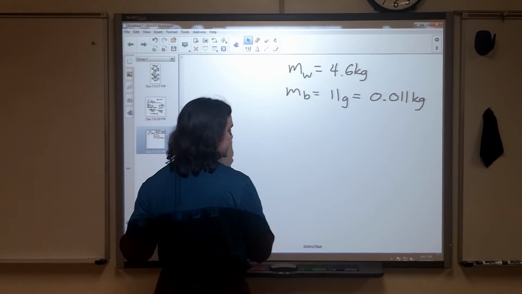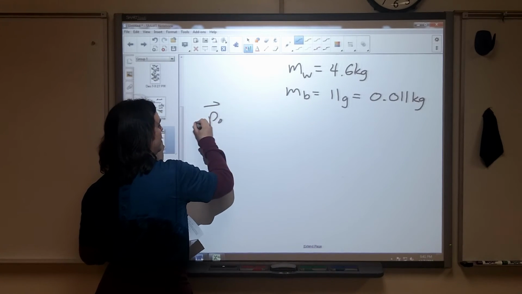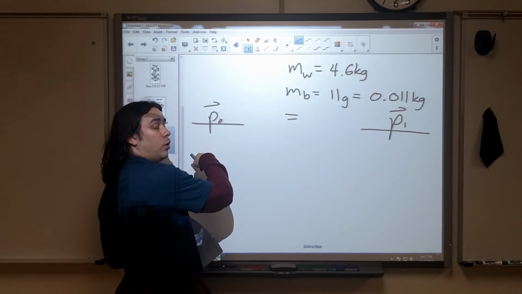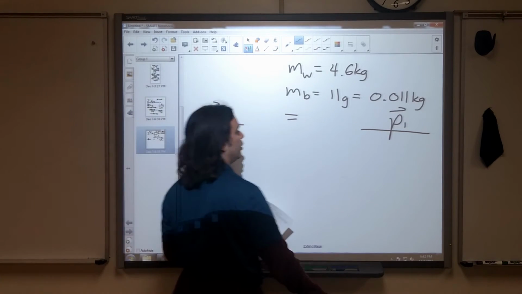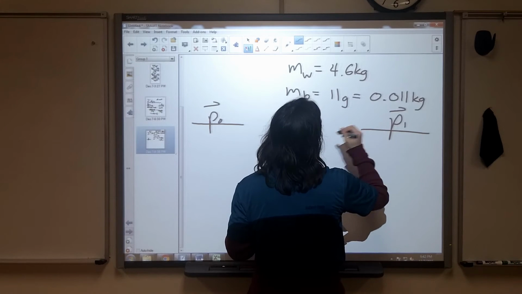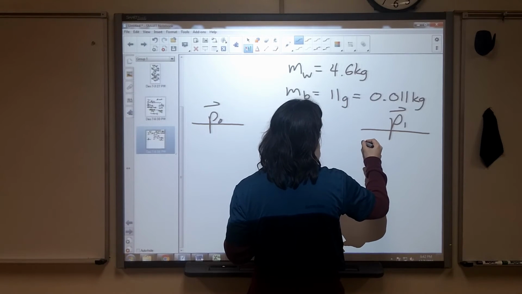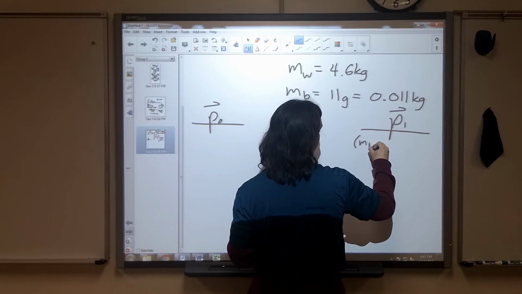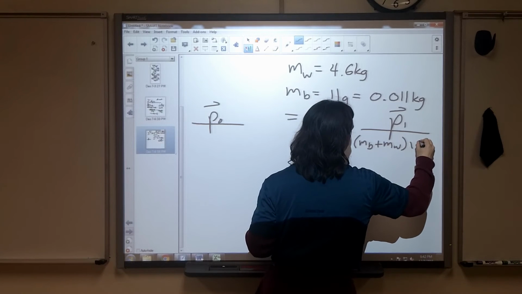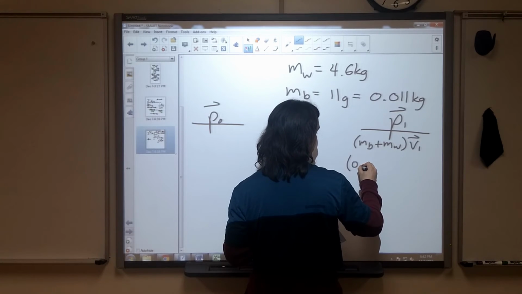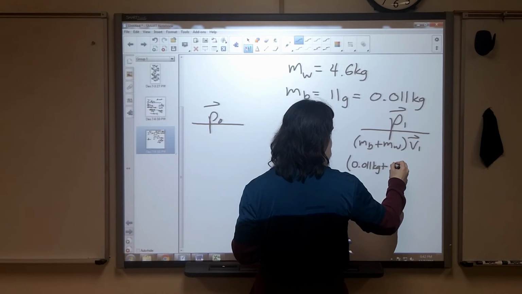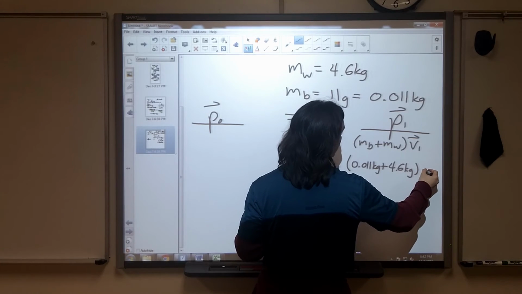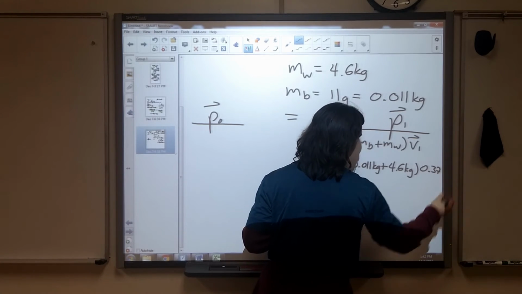So what we're going to do is, this is a circumstance where the initial momentum will be equal to the final momentum, but we didn't give you information about the initial, we gave you information about the final, so that means that the final is the bullet block combo, so it will actually be the mass of the bullet plus the mass of the wood times the final velocity. Well, in this case, we've got 0.011 kilograms plus 4.6 kilograms times the final velocity of the whole thing, which is 0.37 meters per second.